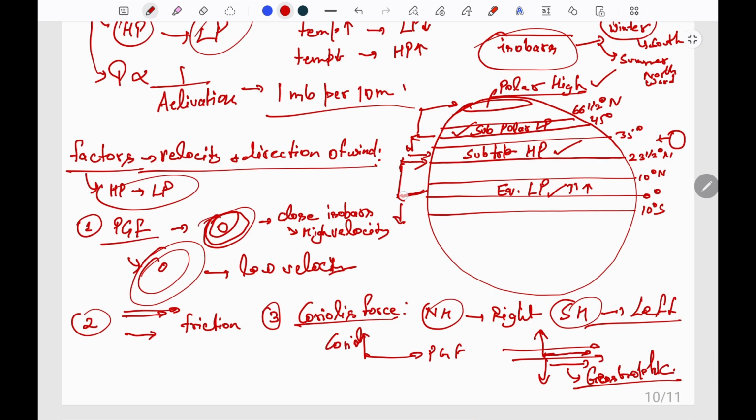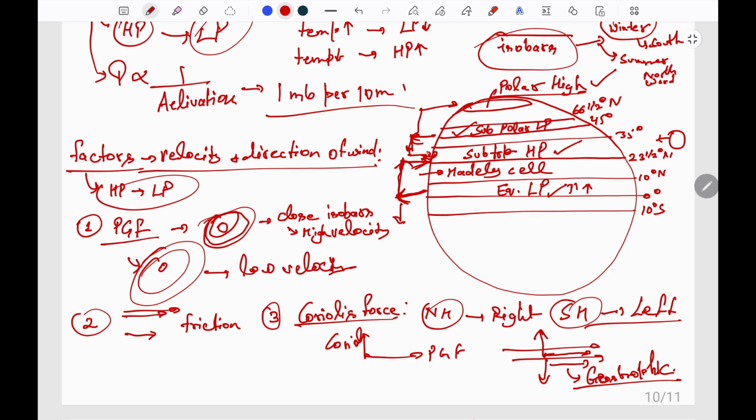Now equatorial air rises from the equatorial low and moves in both directions and subducts at the subtropical high pressure. So this is a convective cell which is formed between the subtropical high and equatorial low, which is known as the Hadley cell. Now from the subpolar low, the air ascends and descends at the subtropical high pressure and polar high pressure.